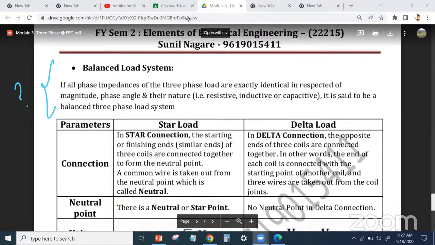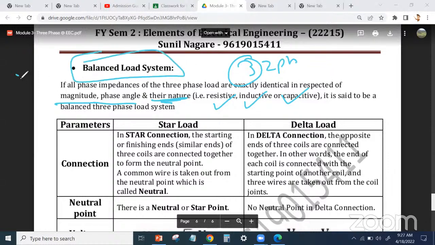So what is the balanced load? We have 3 ZPH connected in the system. तीनों का magnitude, phase angle and nature. Nature मतलब whether that is resistive, inductive, capacitive. क्या है ZPH? Finally. Okay? So that is known as the balanced load system.